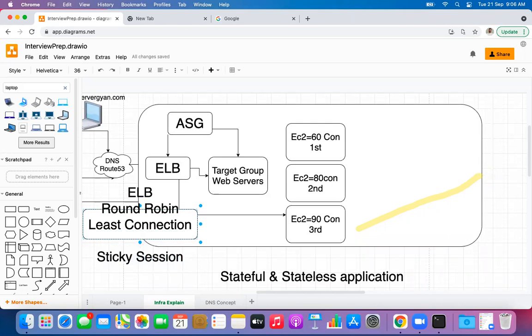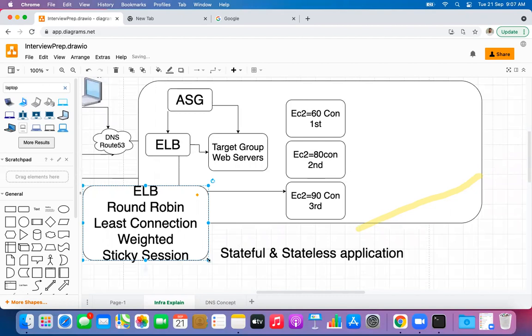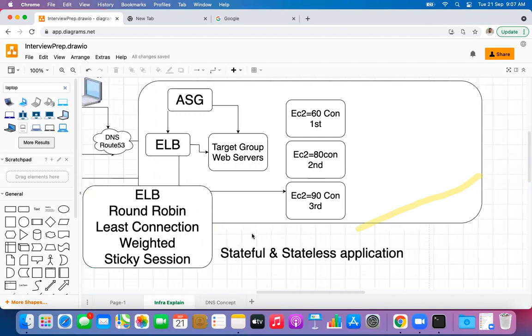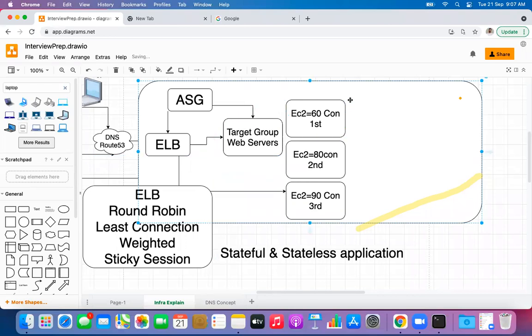One more methodology AWS follows here is known as weighted, or you can call it weighted connection. So guys, what is the meaning of weighted here? What is the use case of it? We can specify the weight of the requests going to particular servers, in terms of percentage: 30, 70, 60, 40, like that. That 60% of requests would be served by this target group or zone A servers, and 40% by the others.